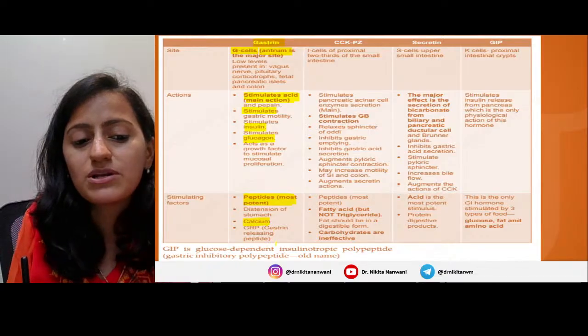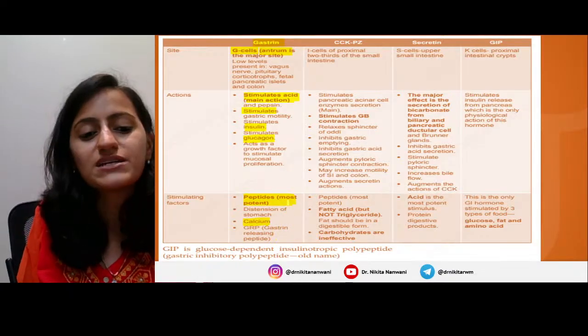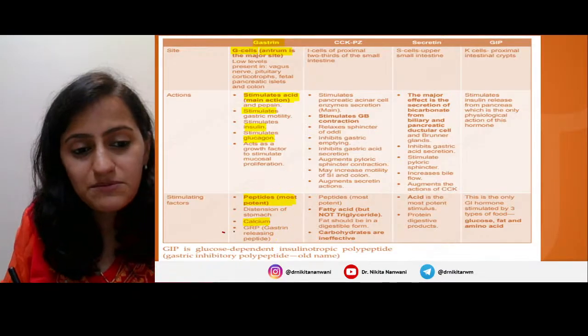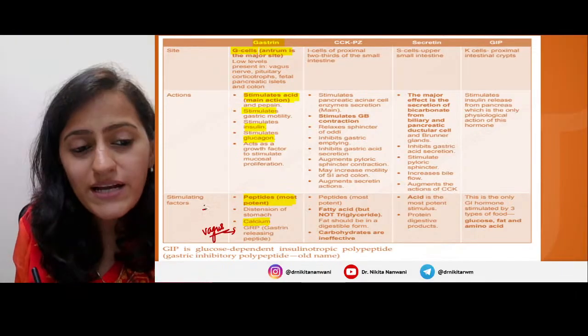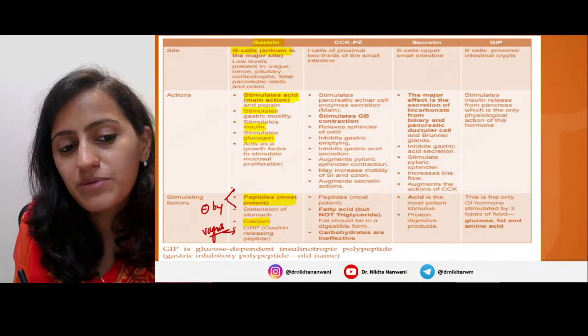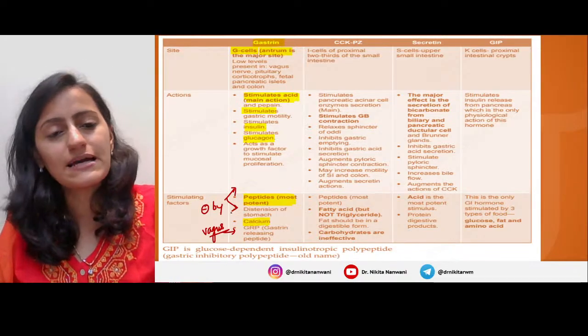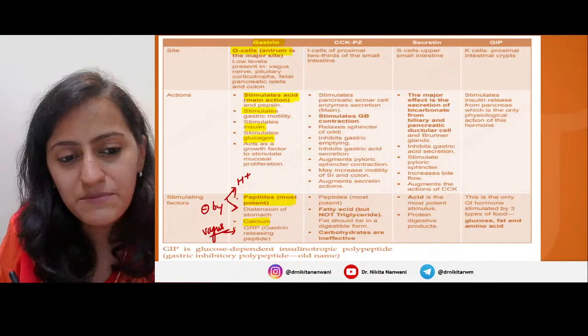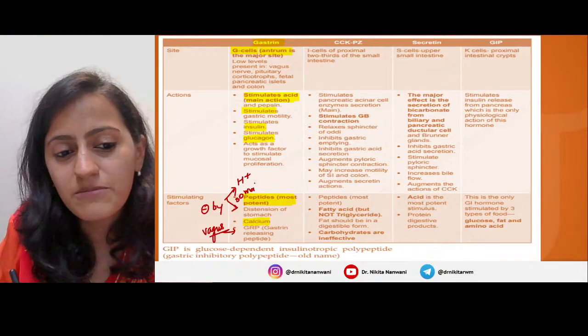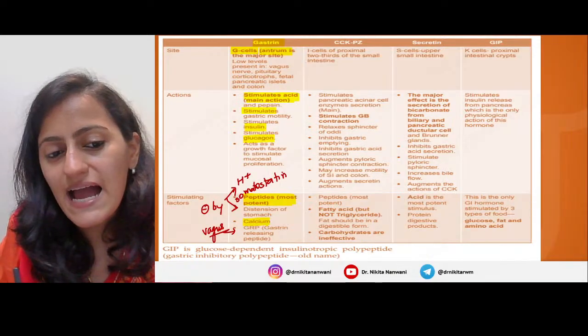Even calcium stimulates, GRP, that is the gastrin releasing peptide, which we said is via the vagus, all that stimulates. What inhibits the gastrin? Do you remember the two things in the previous table that we had seen? It is inhibited by acid, the negative feedback, and it is also inhibited by somatostatin.